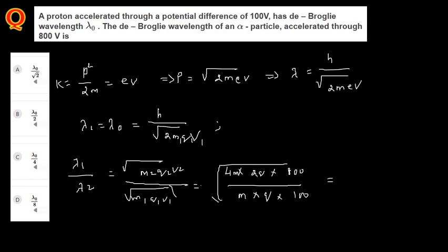From this, you just cancel here, the 2 will be cancelled, the charge will be cancelled, m and m will be cancelled. What you are going to have here is 2q, and 800 by 100 gives 8. So 2 is there, 4 is there, and 8 is there, so 16 will come out, which is 4. Lambda 1 here is lambda naught, and lambda 2 will be equal to lambda naught divided by 8. So the answer in this case.